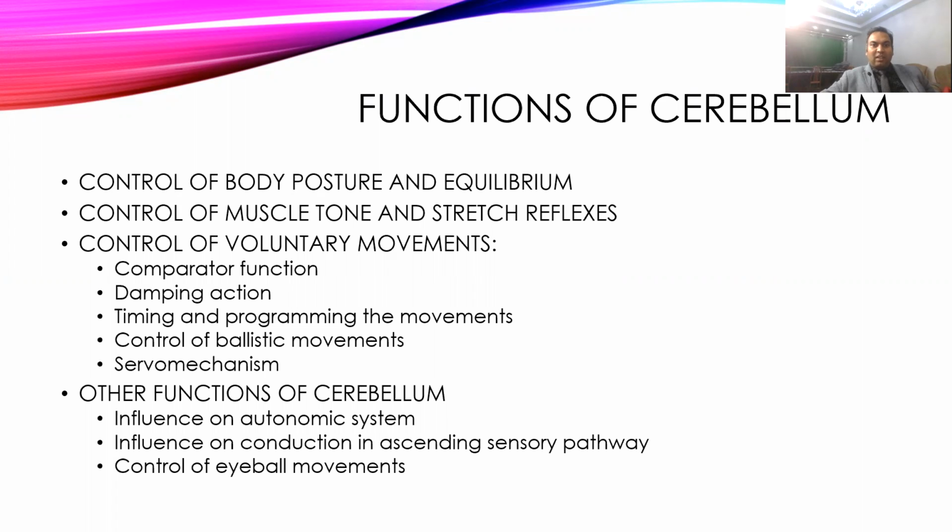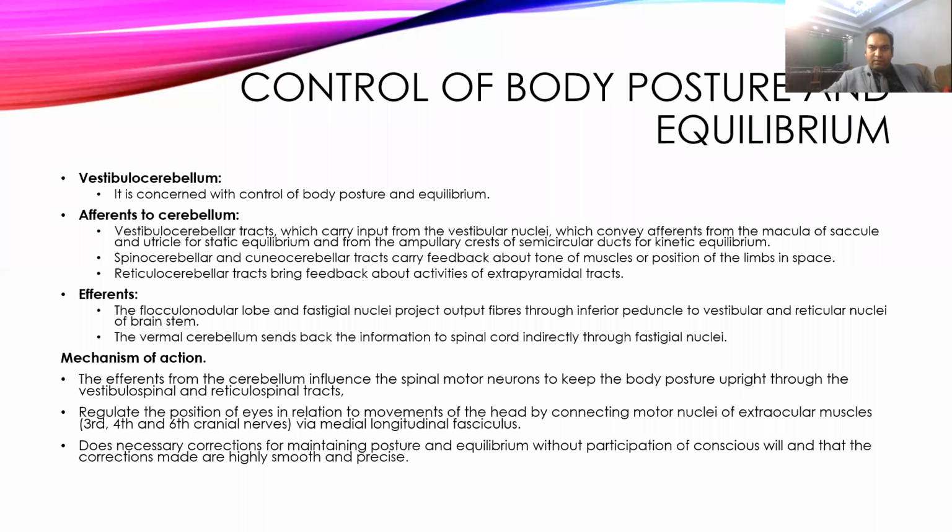First we'll talk about the role of the cerebellum in body posture and equilibrium. The cerebellum receives input from the vestibular apparatus through the vestibulocerebellar tract, which is related to head position and body posture. It also receives input from the spinocerebellar and cuneocerebellar tracts, which get inputs from the whole body, like positions of the various joints, body position and the present tone of the muscles.